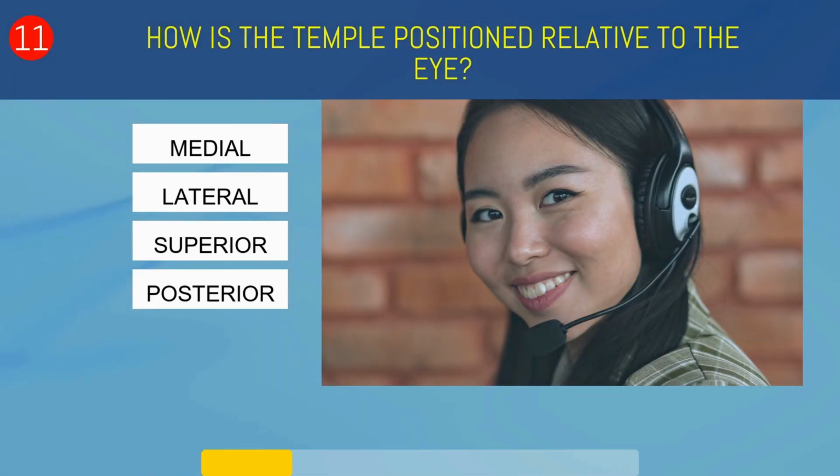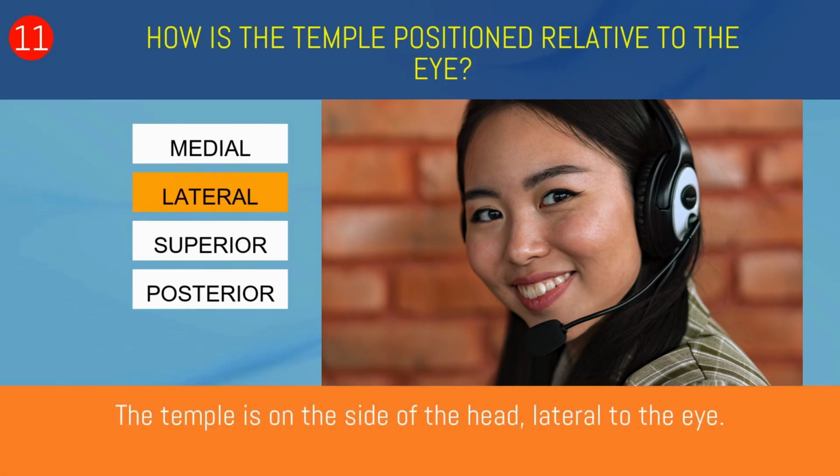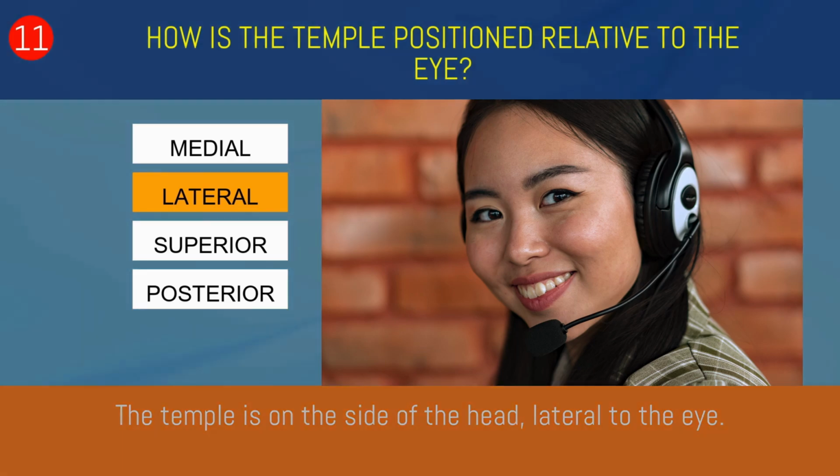How is the temple positioned relative to the eye? Medial, lateral, superior, or posterior? Lateral. The temple is on the side of the head, lateral to the eye.